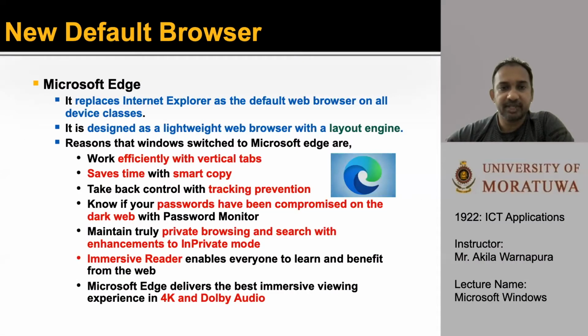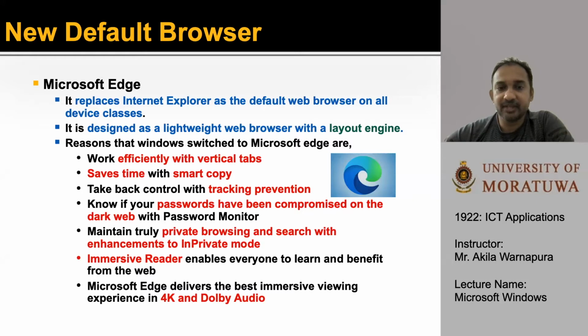Next one is Microsoft Edge. The Microsoft Edge replaced the Internet Explorer as the default web browser on all the devices. It is designed as a lightweight web browser with a layout engine. There were several reasons that Windows switched to Microsoft Edge, which are: you can work efficiently with vertical tabs.